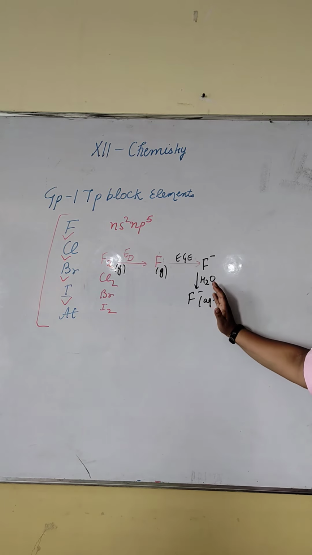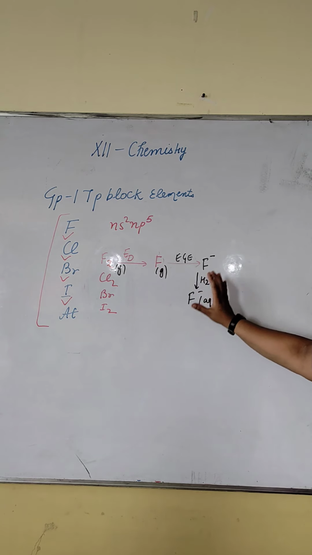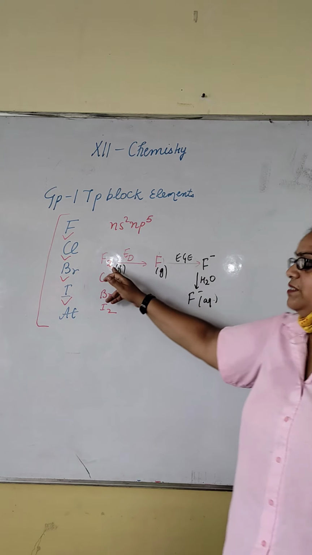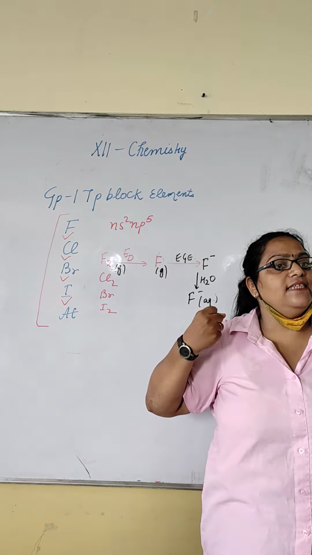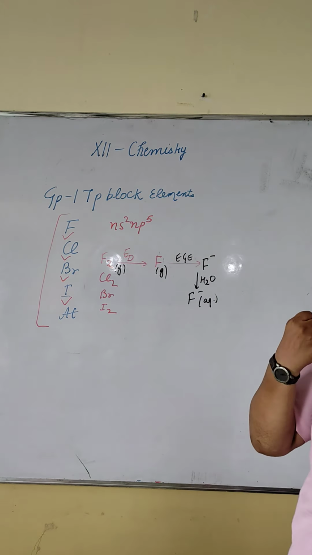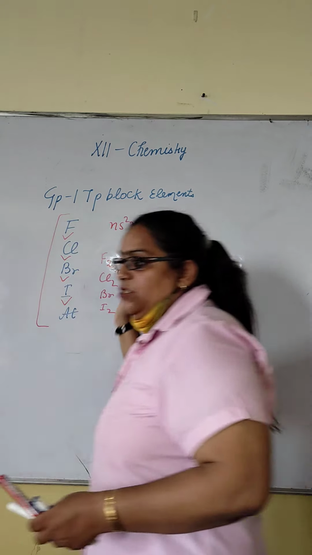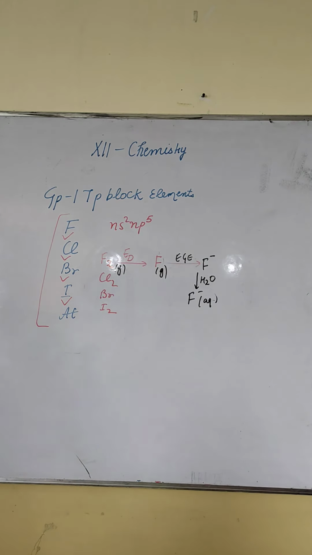Why is fluorine the more oxidizing agent? Because its hydration energy is more and its bond dissociation energy is less. So it easily accepts the electrons. Very important, that's why its oxidizing power decreases in this manner. Okay? Because it easily accepts the electron.